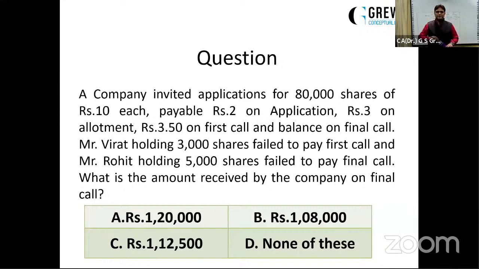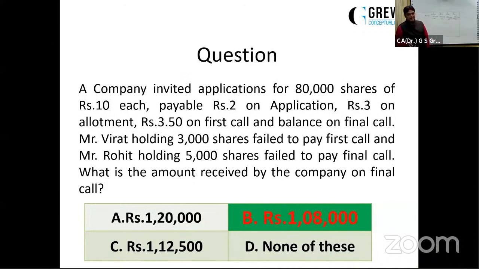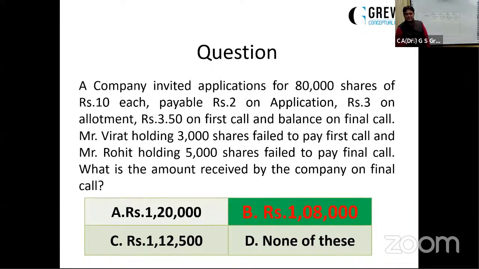Answer coming, ma'am? B, C, B, B, C, and C. Okay, B and C are recurring. Okay, let's check it out. Answer is B. And let's understand the explanation.